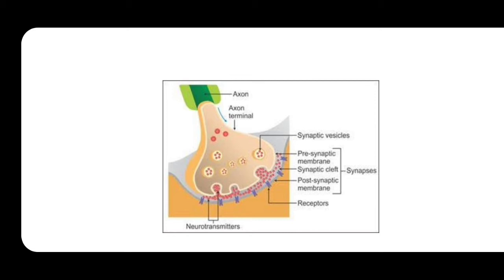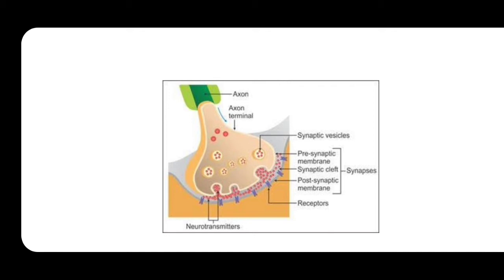But here on the postsynaptic membrane, you can see the presence of receptors. These receptors are mainly called chemoreceptors. These chemoreceptors are nothing but special protein molecules, and they help the neurotransmitters to bind.